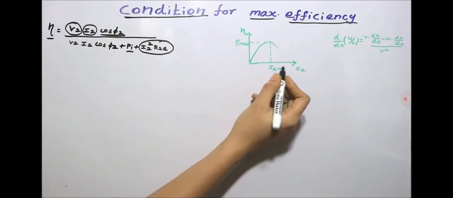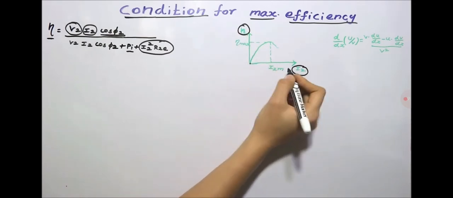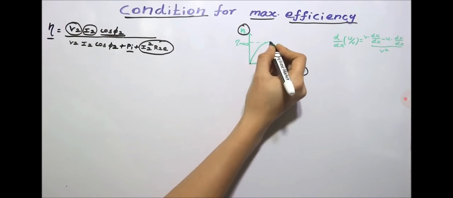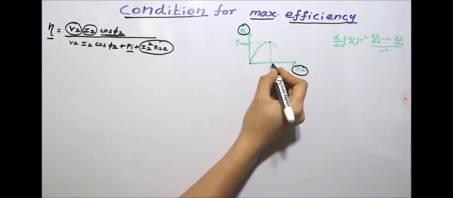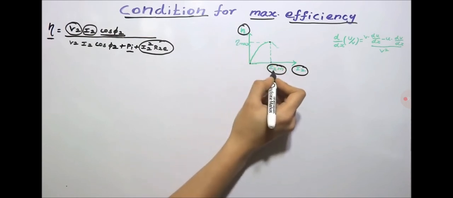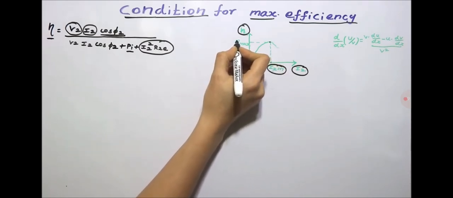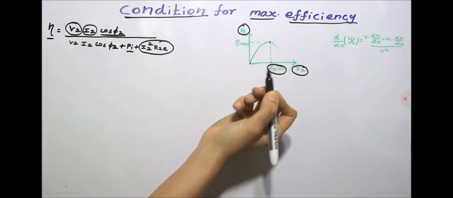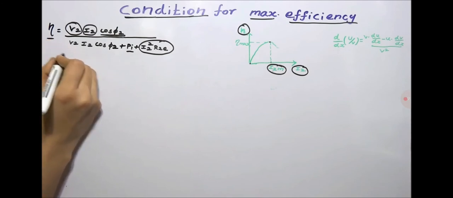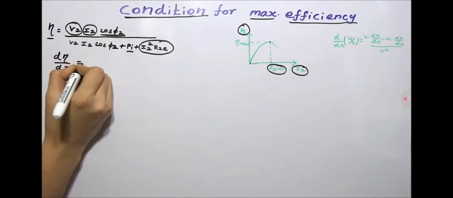So now we'll plot the graph between the load current I2 and the efficiency. When the load increases, the load current will increase. At a particular point, the efficiency will reach the maximum value. So the load current at which the efficiency reaches the maximum value is denoted as I2M, and the corresponding maximum efficiency is denoted as eta max. To obtain the maximum efficiency, we have to differentiate this efficiency with respect to I2, and we have to equate this to 0.